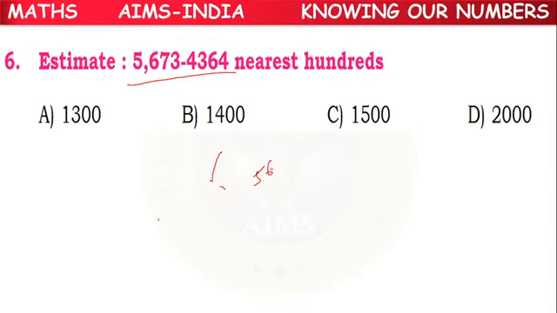So 5673 minus 4364. We have to round them to the nearest 100. So here what is the 100? 673 lies between 600 and 700.